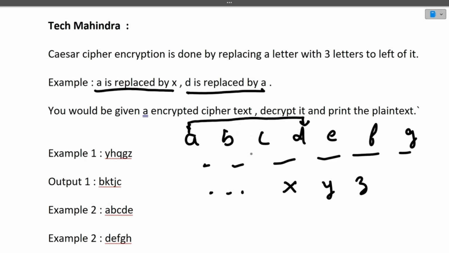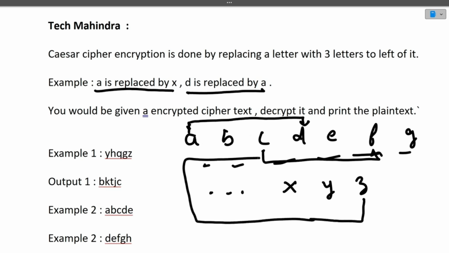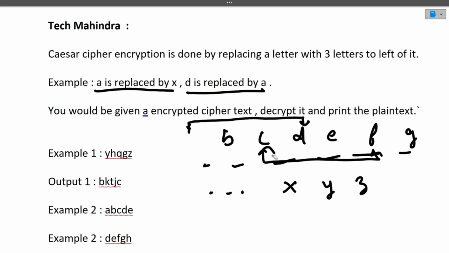So A will be replaced by D, C will be replaced by F. Similarly, Z will be replaced by A, B, C. So Z will be replaced by C, and X will be replaced by A. So now we are moving three letters to the right for the decryption part to print the actual plain text. I hope this is clear to you.